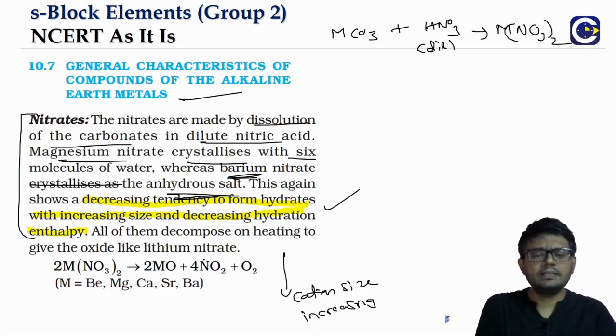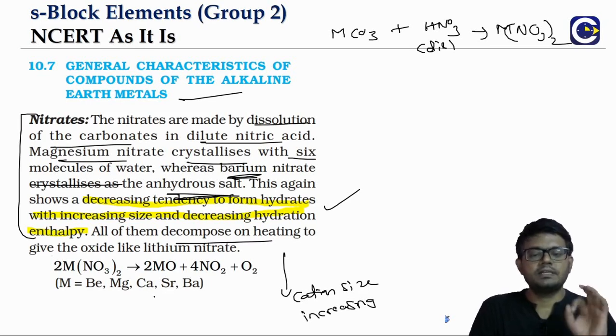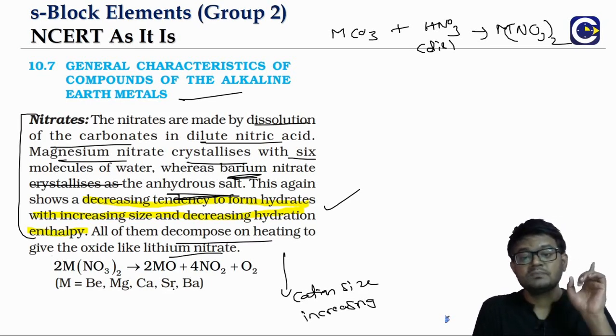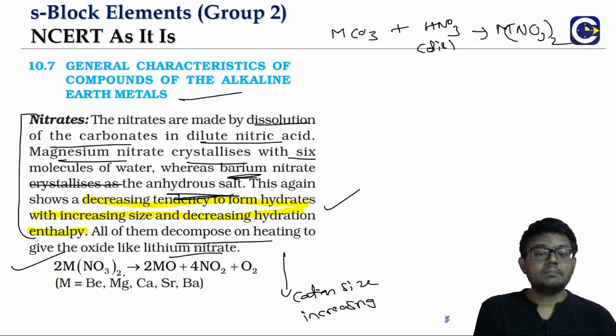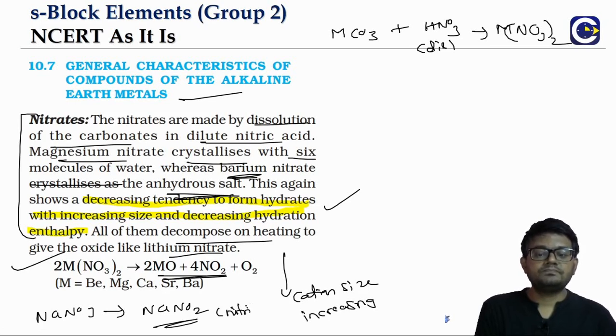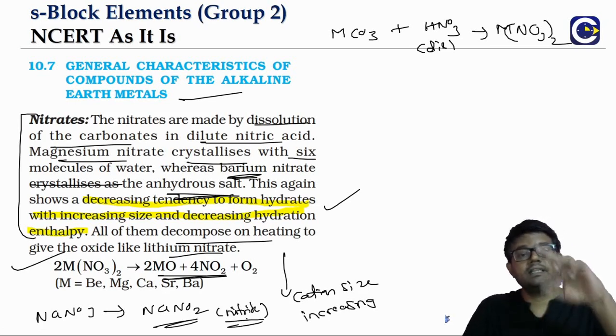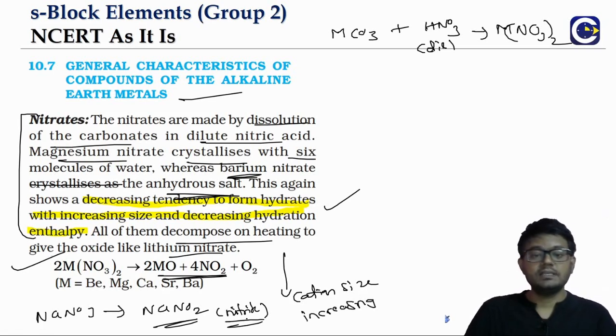Okay, and these nitrates decompose when we heat them. They decompose just like lithium nitrate. Remember, in the first group, only lithium nitrate decomposes to give oxide, whereas the other nitrates, like sodium nitrate when heated, give the corresponding nitrites. That is the difference between lithium and the other first group elements. So you can see that in the second group, they just decompose like lithium. We will get oxide, NO2, and then oxygen.